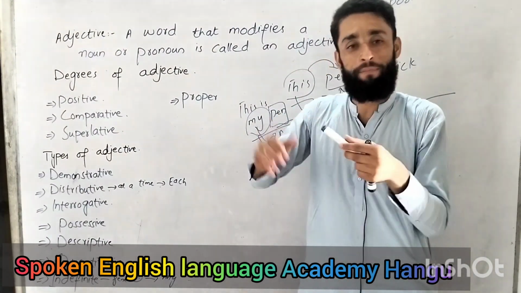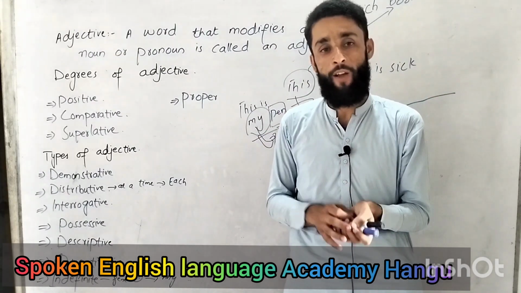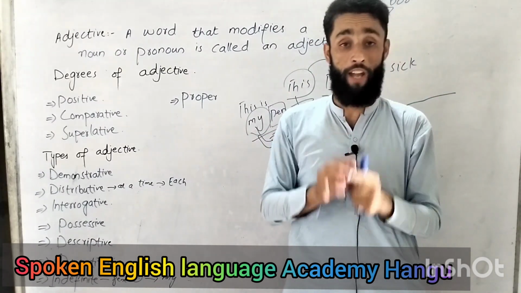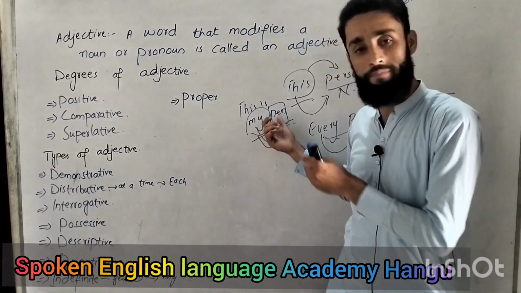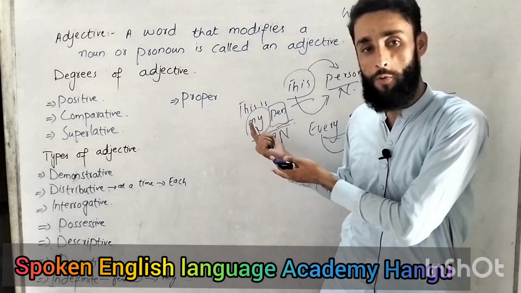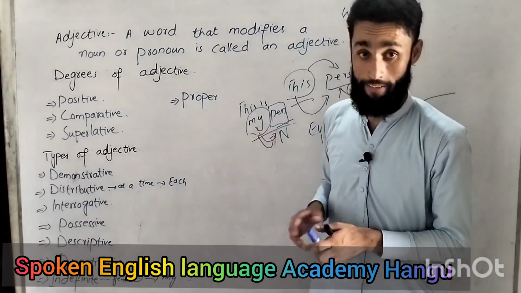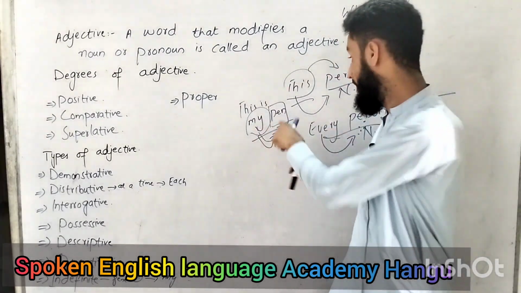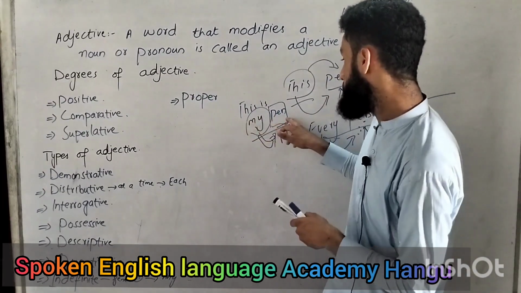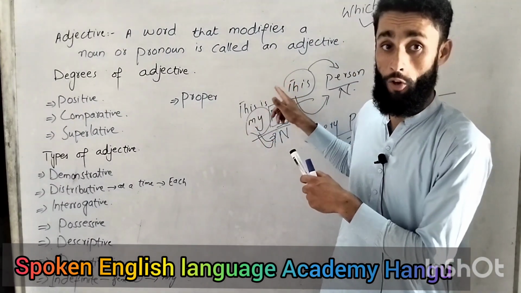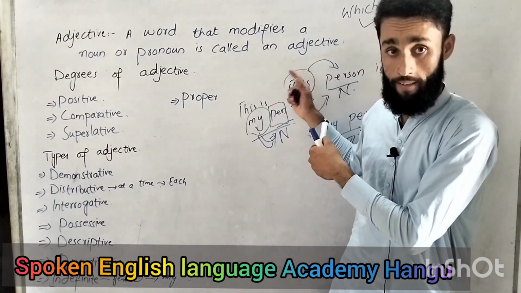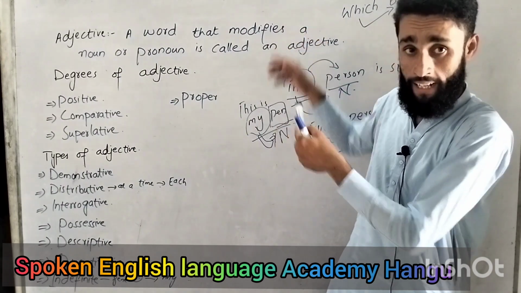Pronoun is a word which is used in the place of a noun. So here the noun is again used. So when a noun is used, it can never be a pronoun. That's why we call it adjective. If you want to make it a pronoun, then you have to say, this pen is mine, or the pen is mine. Here we have a pronoun like that.